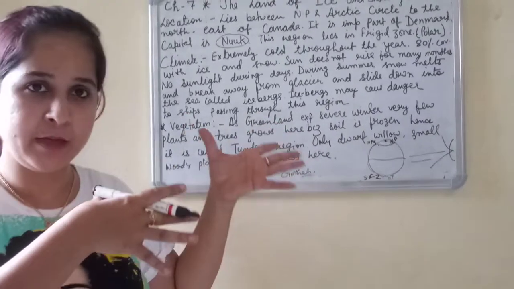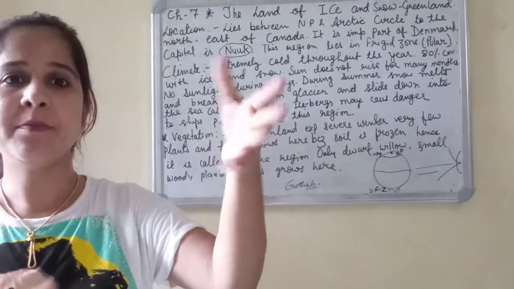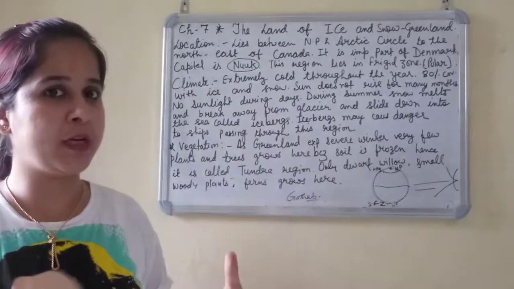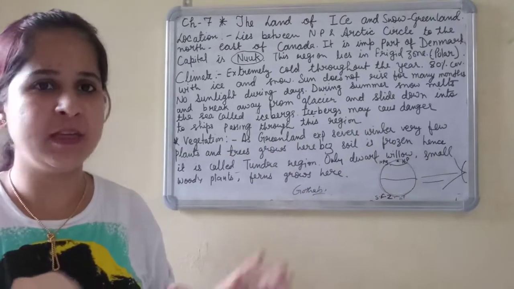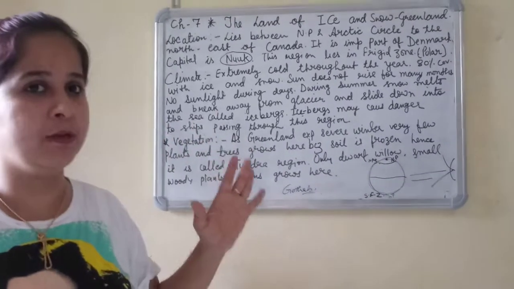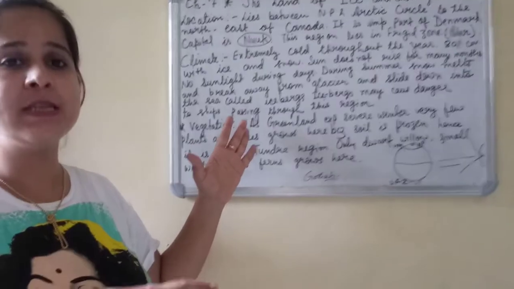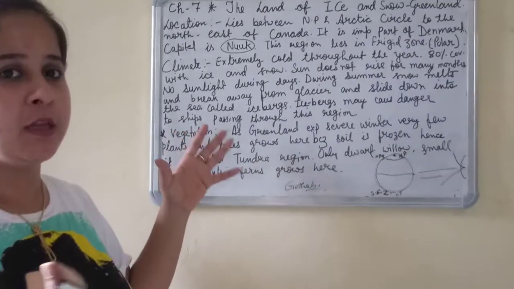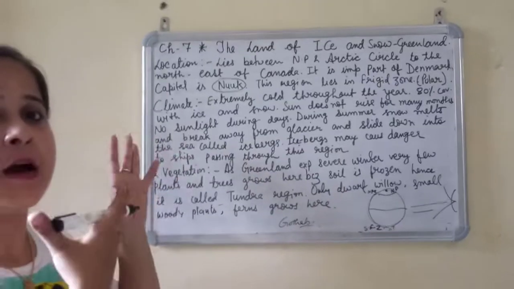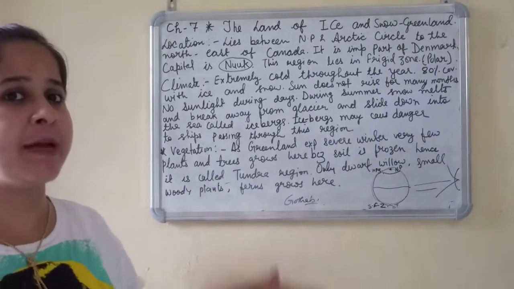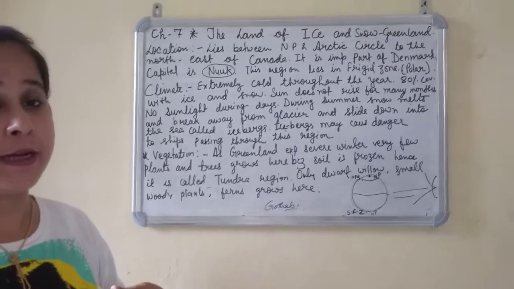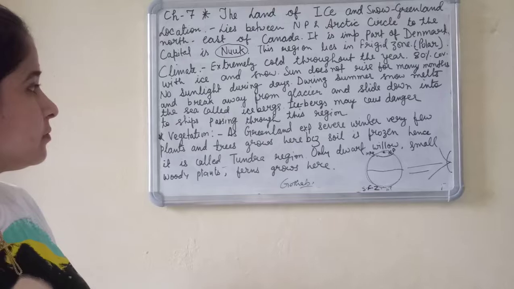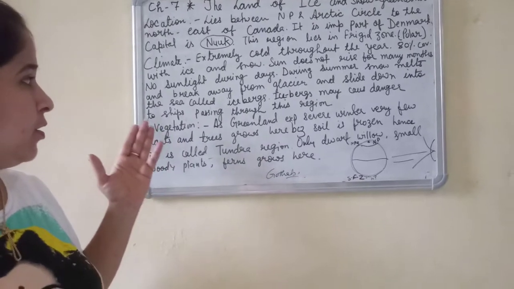Because, my child, when these flow in the water, there is actually so much fog, so much mist there, that the icebergs, being white, are not even visible in the mist. They are hardly visible, but still they cause danger, because the ships that come through the water do not find that there is any iceberg in front of the ship, and sometimes they get into accidents, so these may cause danger. Next is vegetation.